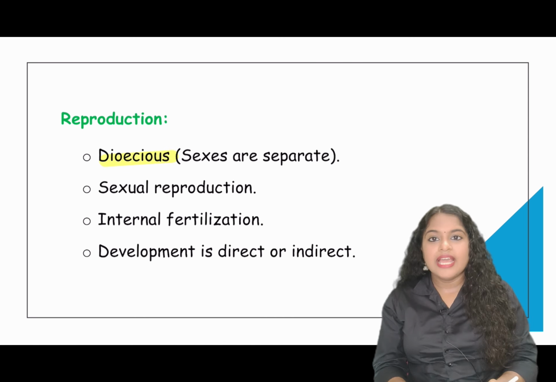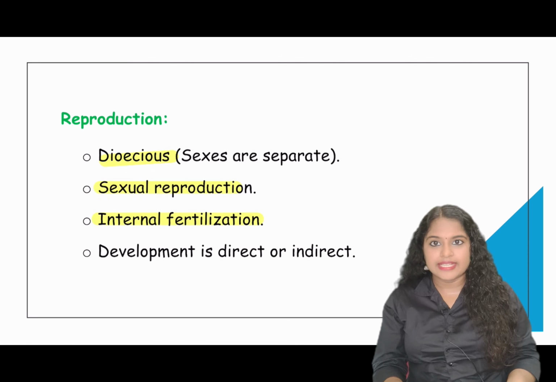Aschelminthes are dioecious, that is their sexes are separate. They are sexually reproducing organisms with internal fertilization. Their development can be both direct and indirect.